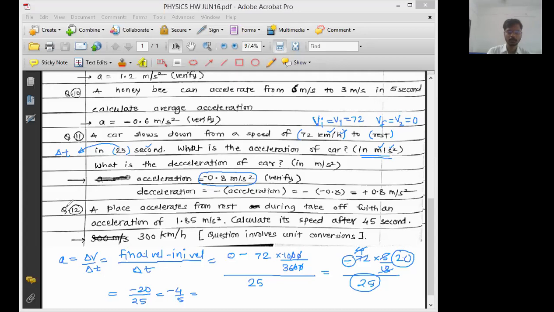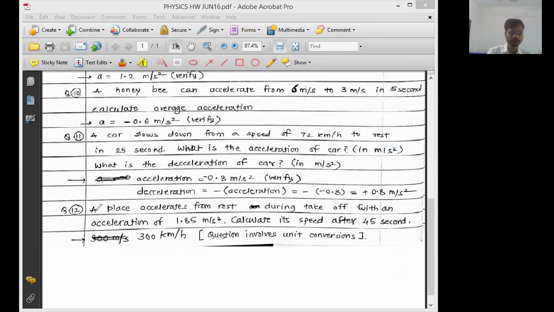So now we will solve question number 12 also. Okay. Fine. So let me clear all drawings. Next, question number 12. See, in question 11 itself, what was our acceleration? Our acceleration was minus 0.8. Minus 0.8 acceleration means what? Deceleration is equal to negative of acceleration, which is negative of negative, equal to positive. Deceleration of plus 0.8.